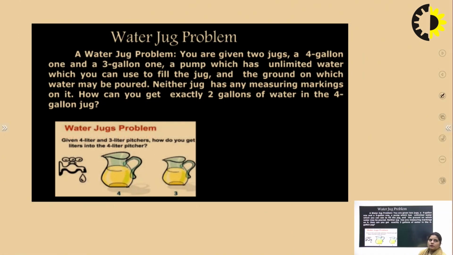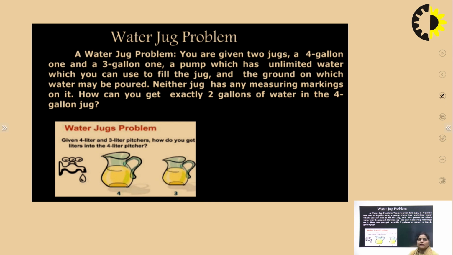The water jug problem states that there are two jugs given, one is a 4-gallon jug and one is a 3-gallon jug. A pump which has unlimited water can be used to fill a jug, and the ground on which the water may be poured. These are the things given in the problem. The constraint for the water jug problem is that neither jug has any measuring markings on it. So the problem is: how can you get exactly 2 gallons of water in the 4-gallon jug? This is what the water jug problem states.